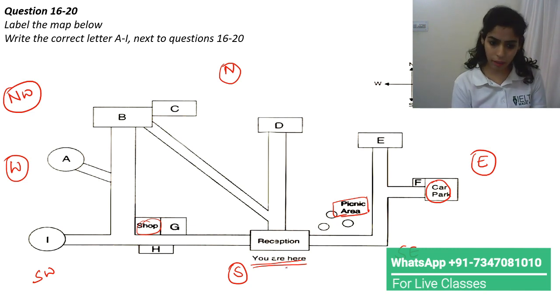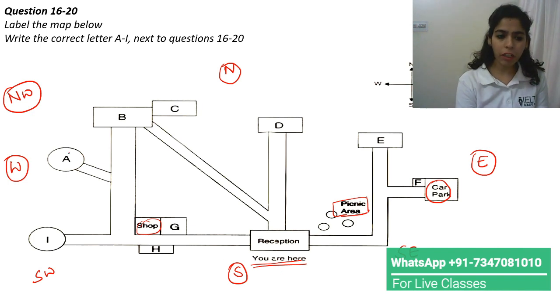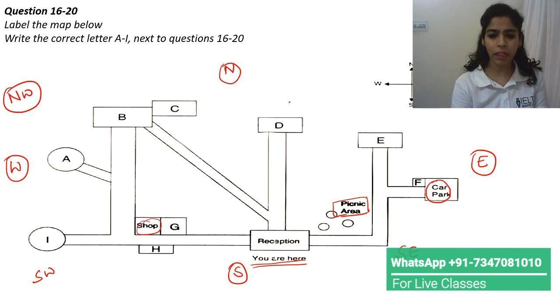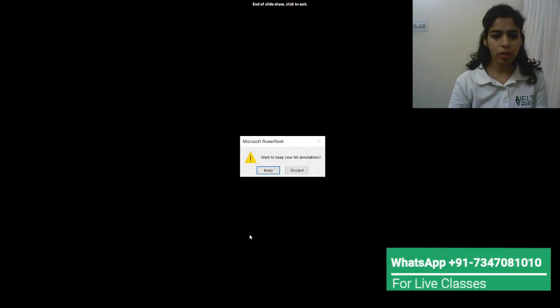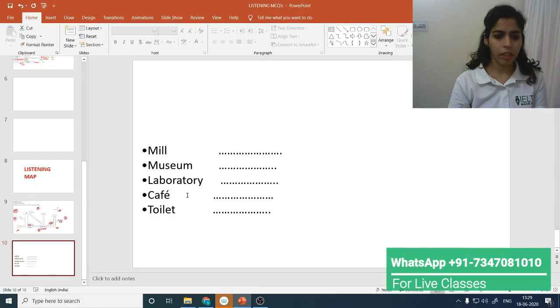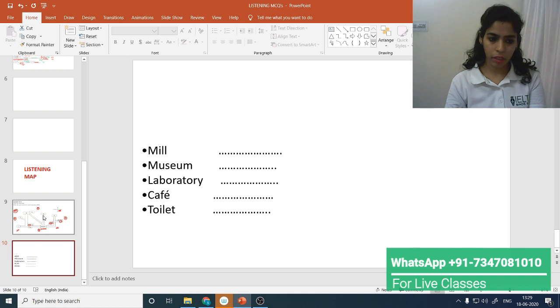I'll recommend one thing. You can actually start marking on the map directly. Whatever they are saying, A, B, just write it here. And later on, when they give you time to check your answers, at that particular time you should write the answers here.